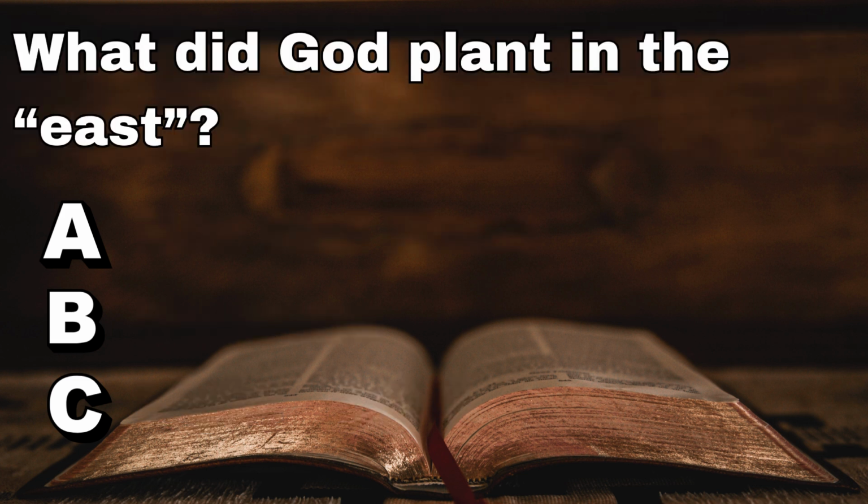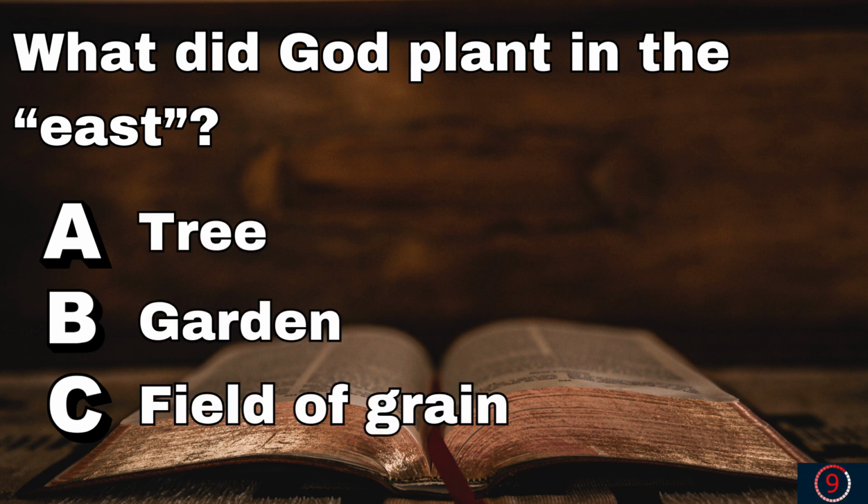Question 2. What did God plant in the east? Was it a tree, a garden, or a field of grain? And God planted a garden in the east, in Eden, according to Genesis chapter 2.